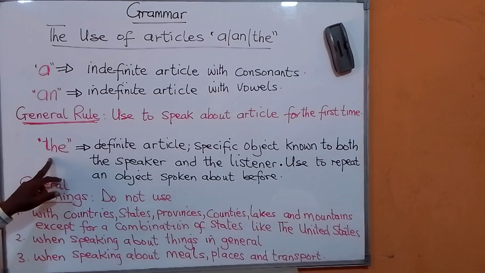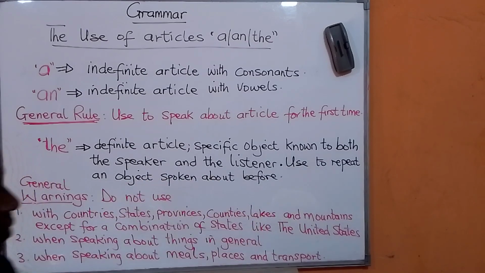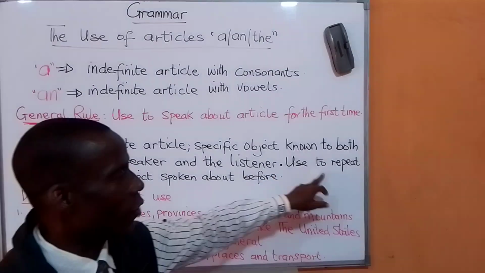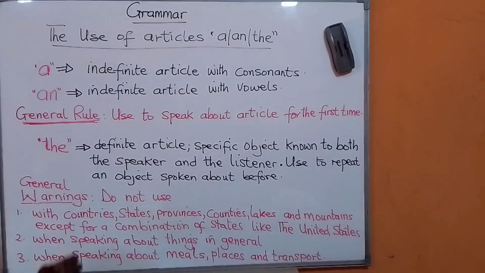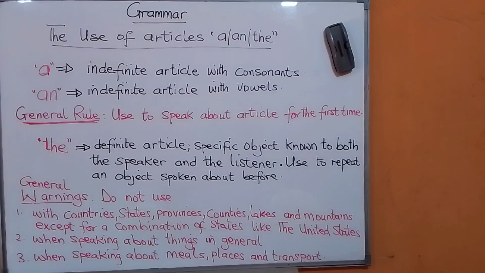Now the definite article: a specific object known to both the speaker and the listener. That means if you are speaking to somebody that you have spoken to before about that particular object, in other words, the person that you are speaking to knows what you are speaking about, then you use the. That means if you want to repeat an object or subject that was discussed before, you use the.